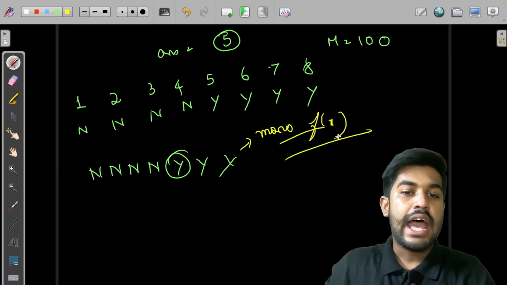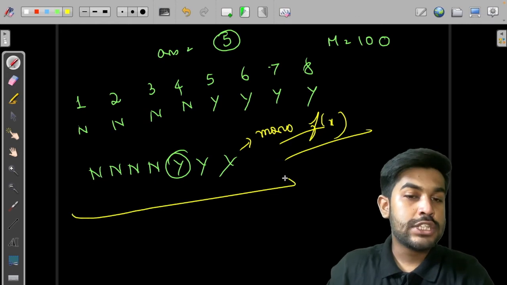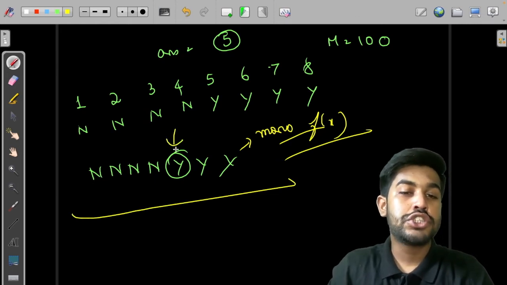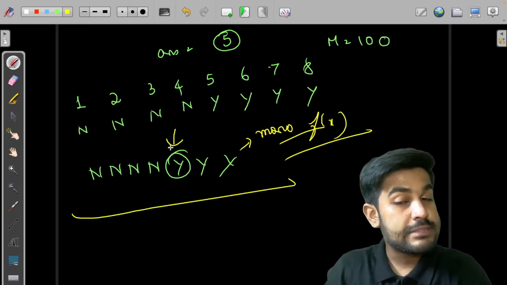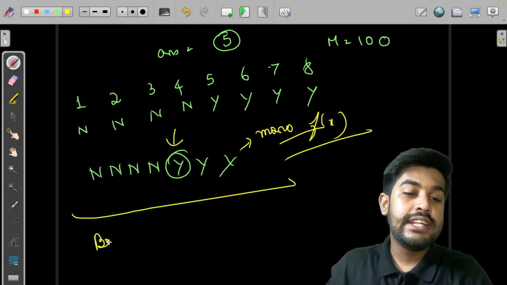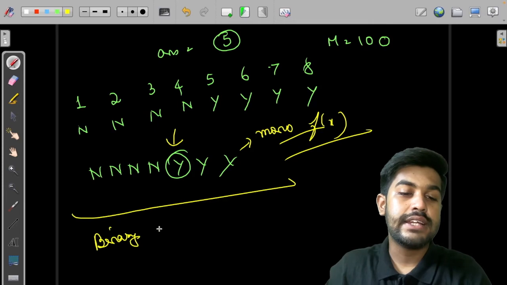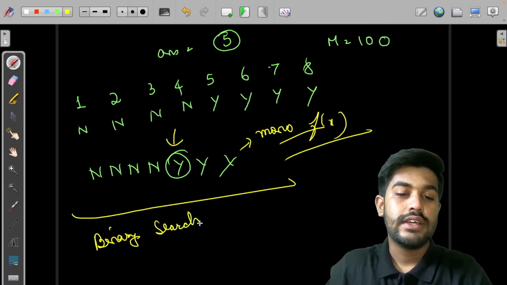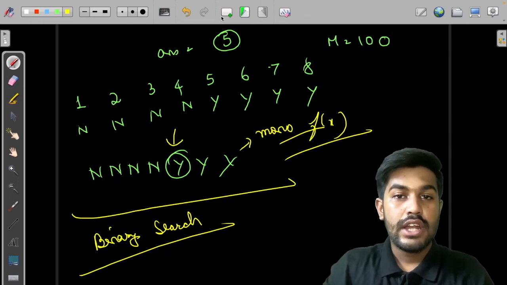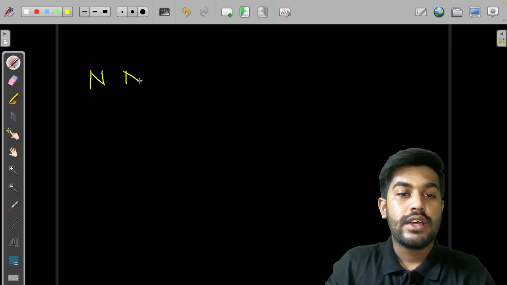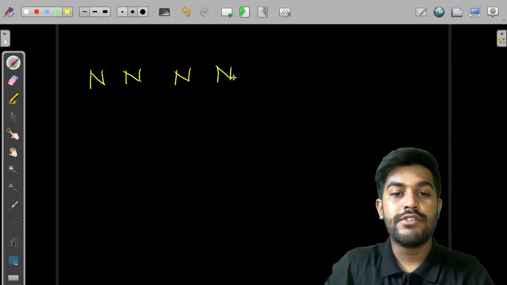Okay, monotonous function. And now, if it is a monotonous function and we need to find the first position of y or the last position of y or the first position of n or the last position of n, then definitely the question is of binary search itself. Okay, now what we need to do is we need to do binary search. Now let us see the monotonous function and then we would decide.